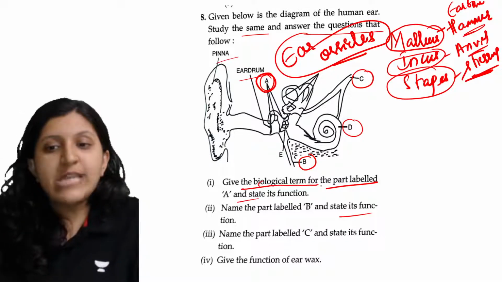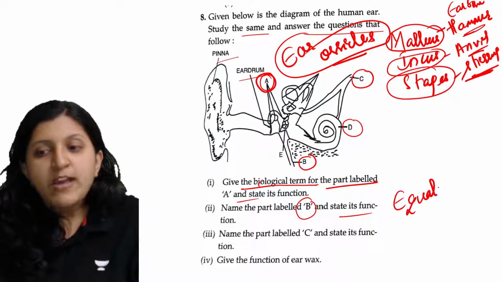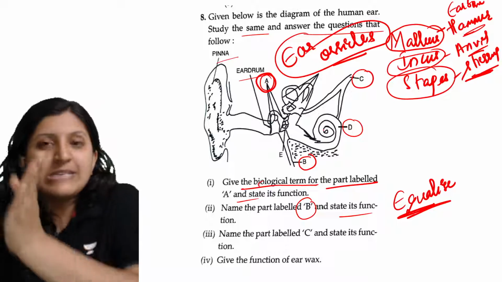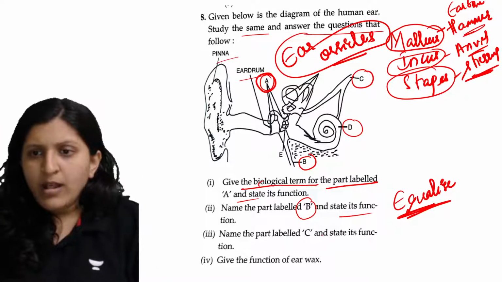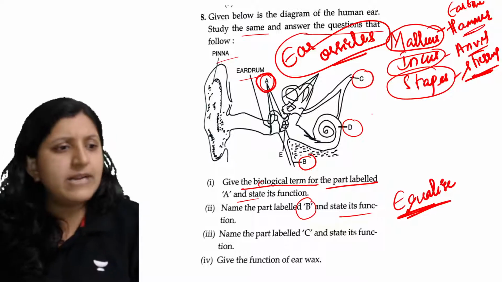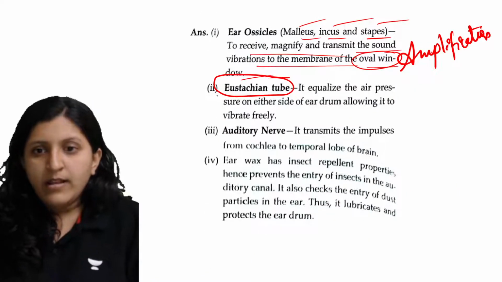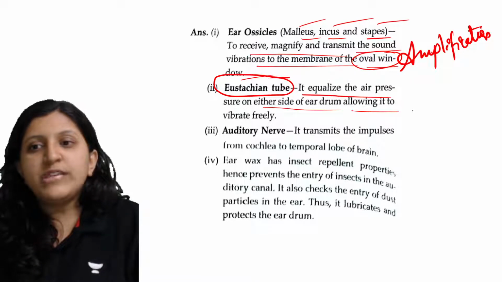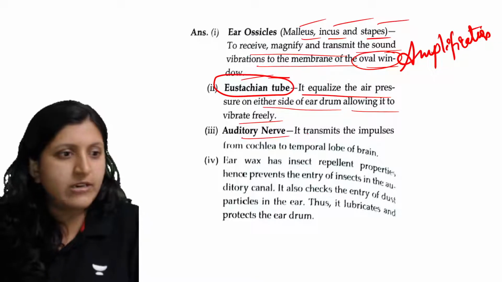For that, the Eustachian tube is going to equalize the pressure on both sides so that the eardrum can freely vibrate. Then name the part labeled C that they have asked. Is this clear? Any doubt? Yes, so it is going to equalize the air pressure on either side of the eardrum, allowing it to vibrate freely.